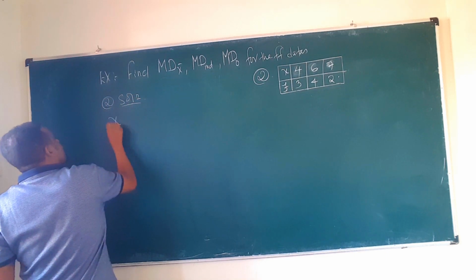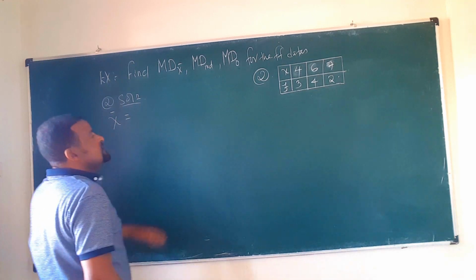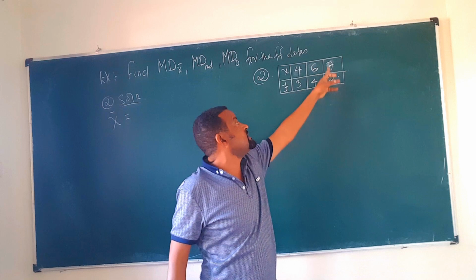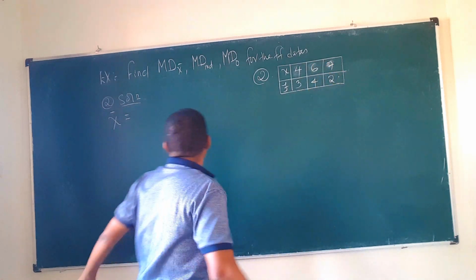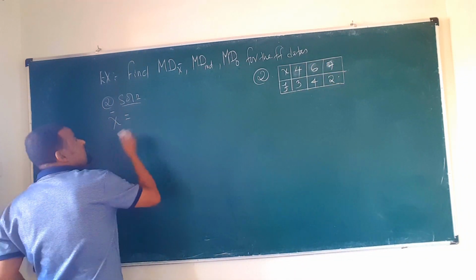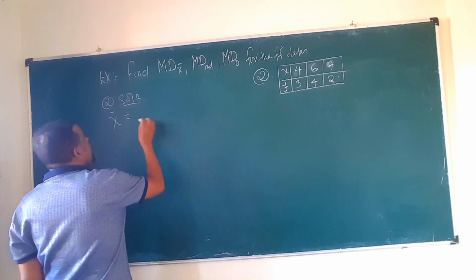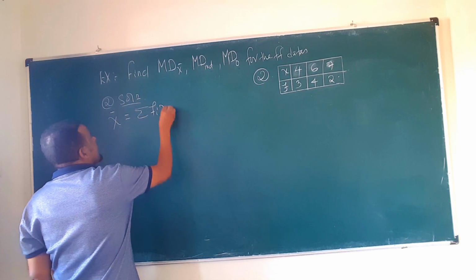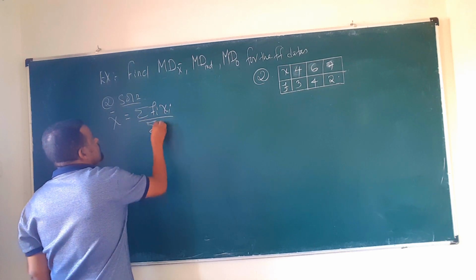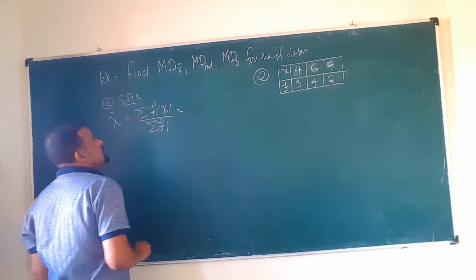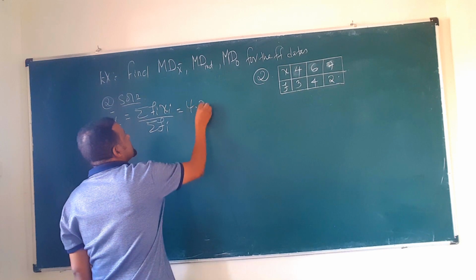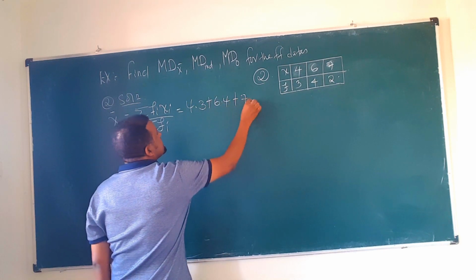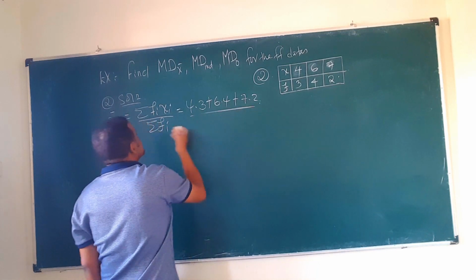The mean of the data is what? So each value is multiplied by its frequency: 4 times 3, 4 times 6, 2 times 7. Okay. So the mean of the frequency is given by what? This is summation of fi times xi over summation of fi.